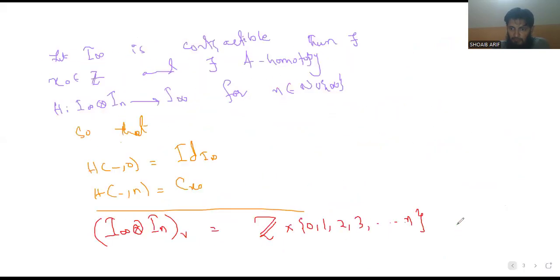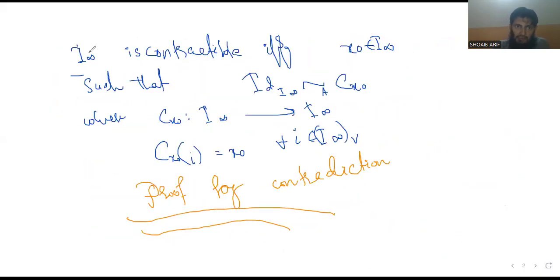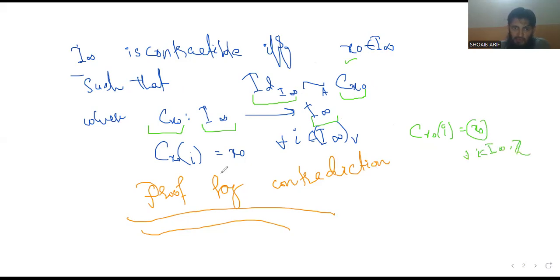So let's write the statement: I infinity is contractible if and only if there exists x naught belonging to I infinity such that the identity on I infinity is homotopic to c x naught, the constant map at x naught. So c x naught is a constant map from I infinity to I infinity, meaning c x naught of i is equal to x naught for all i belonging to the vertices, or we can say integers.